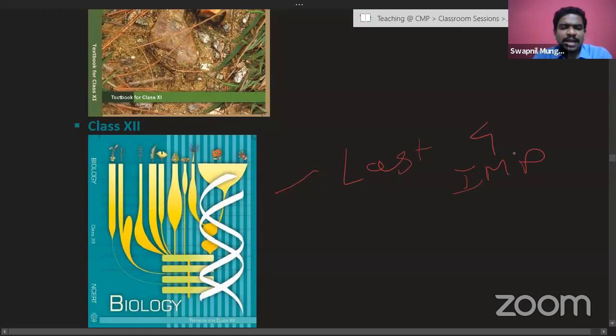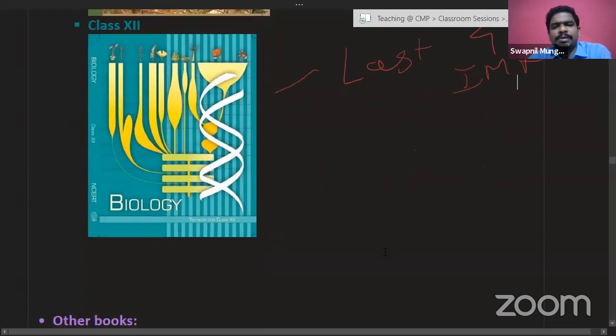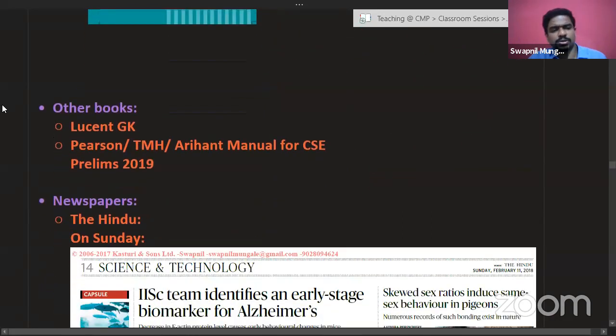So you can write it down. Class 12th biology, the last 4 chapters are going to be of importance. It is going to have multiple importance in your environment as well as science and technology sources.